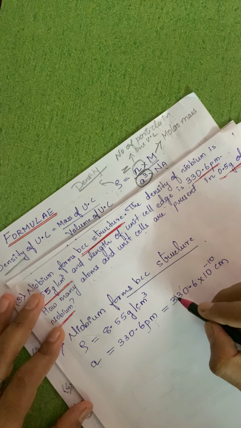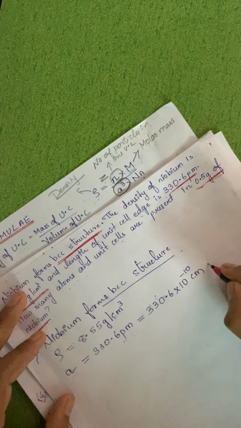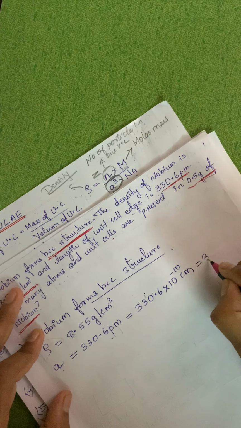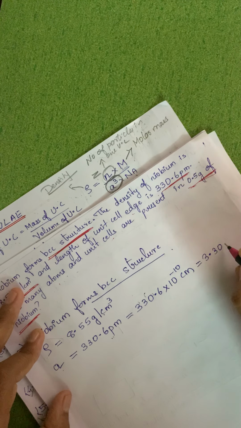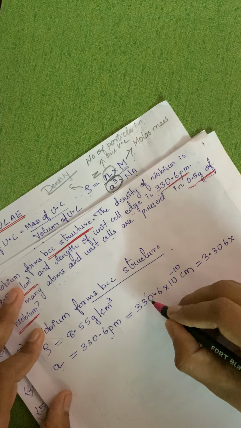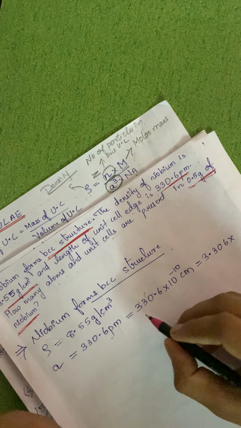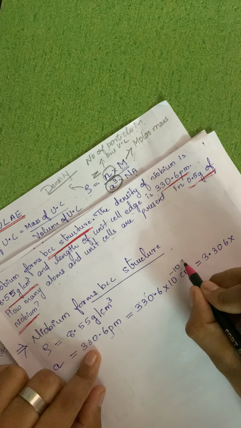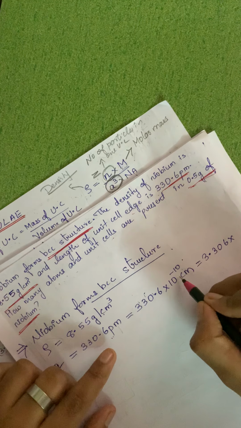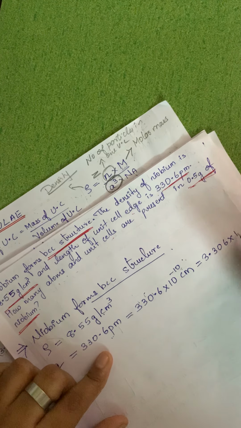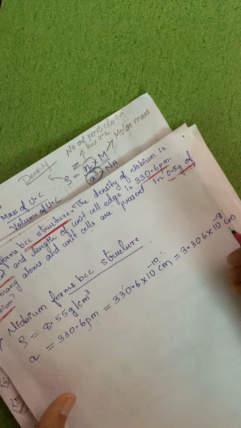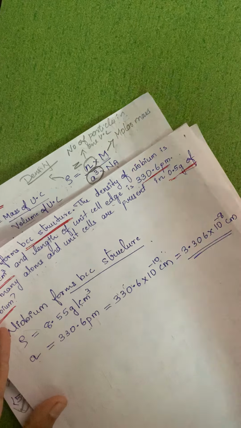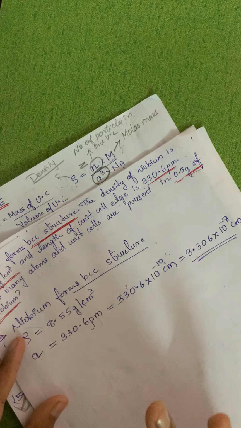In your textbook it is given as 3.306 into, since it is going left, into 10 raised to 2. Left is positive, so into 10 raised to 2, that will be 10 raised to minus 8 centimeter. So till here the conversion is understood.